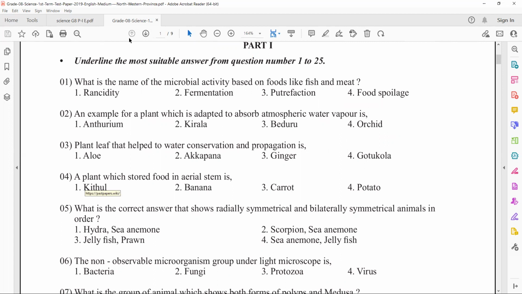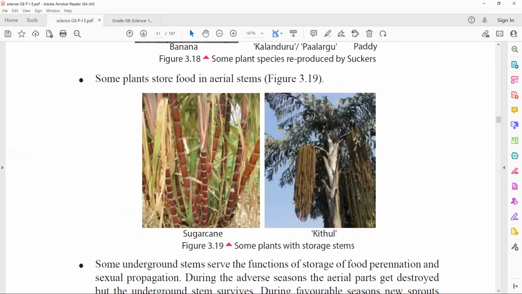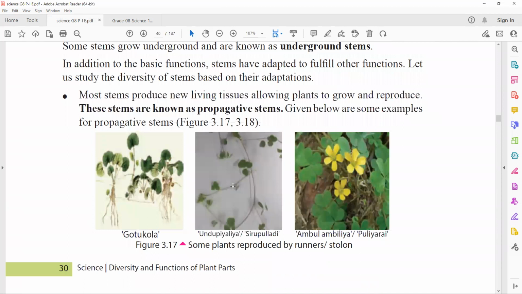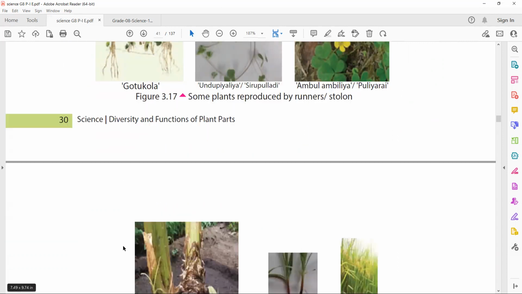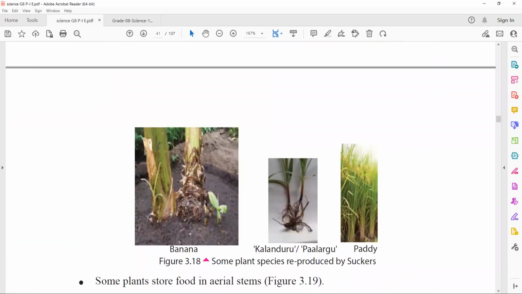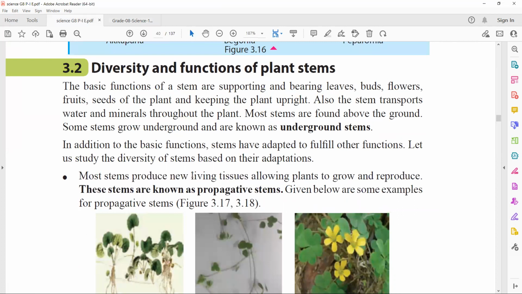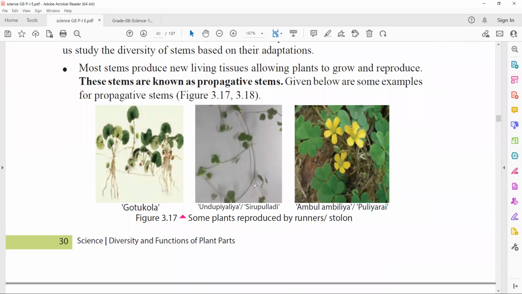So banana comes under propagative stems. These are the examples. Most stems produce new living tissues, allowing plants to grow and reproduce. The reproduction of plants is called propagation. Okay.